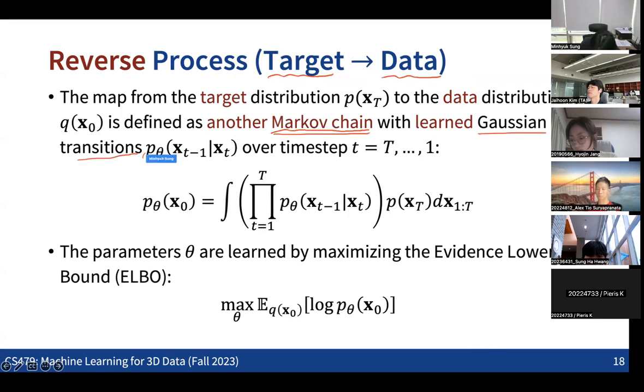But at this point, the transition of the forward process is given, right? So we are fixing the forward transition with some specific parameters. But based on that, we need to predict the opposite, the reverse transition from the xt to the xt minus 1.